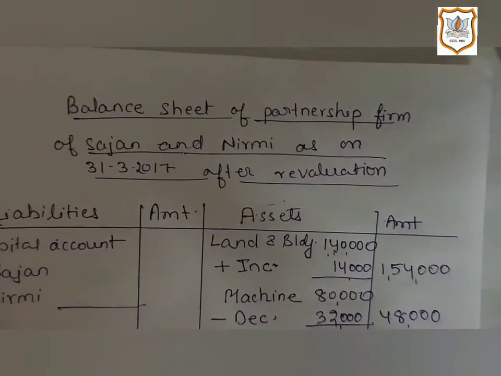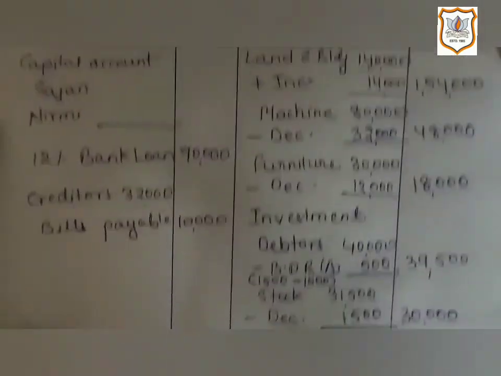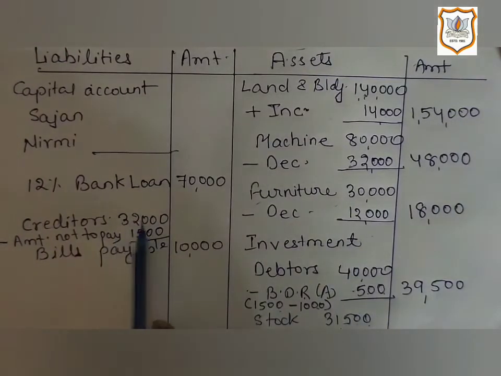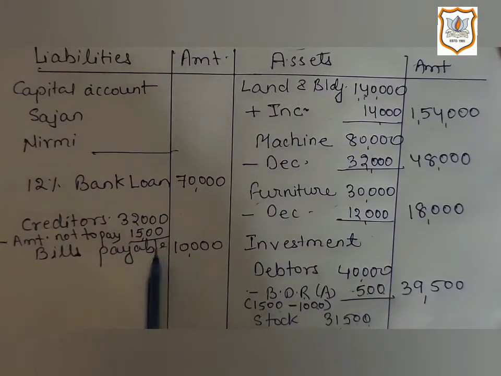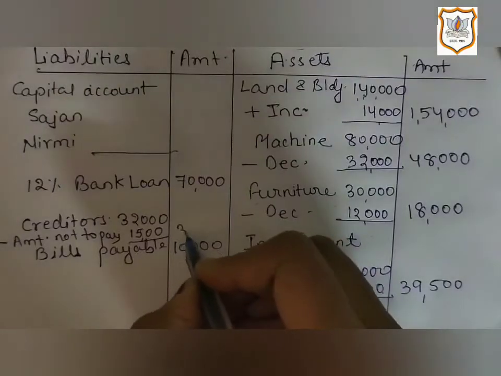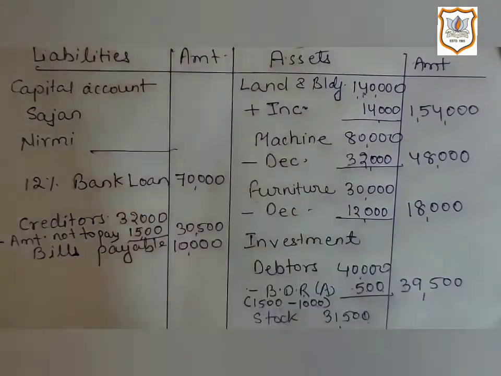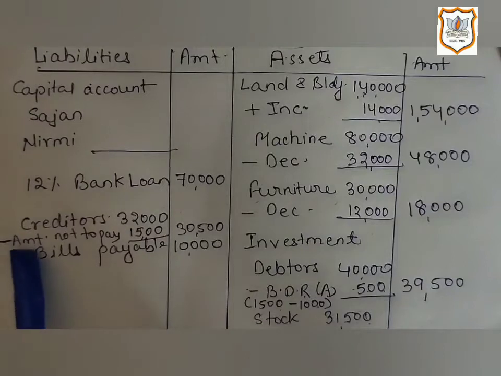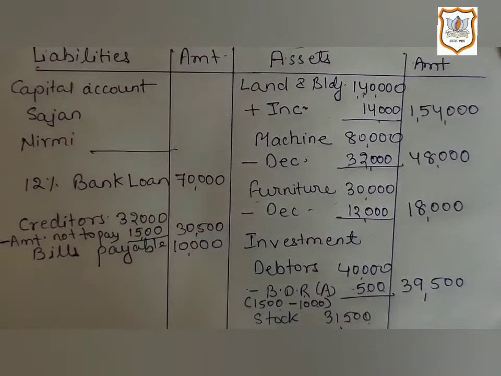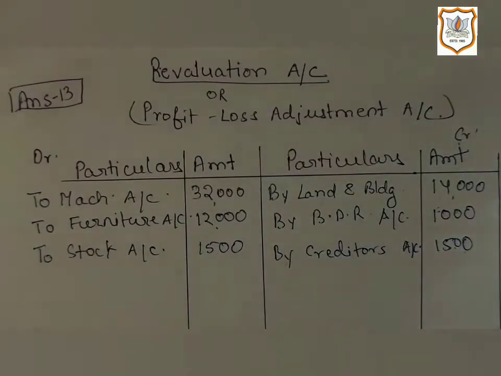So let's give effect of it in the new balance sheet. Creditors 32,000, which is given in the old balance sheet. Now it is not required to pay rupees 1,500 to our creditors. That's why we are deducting it. By deducting it, we will get the final amount of creditors, that is 30,500 in the outer column. Now let's see the question again.